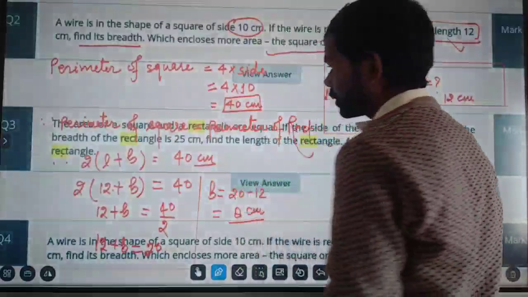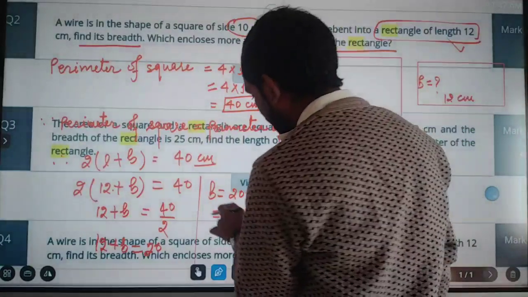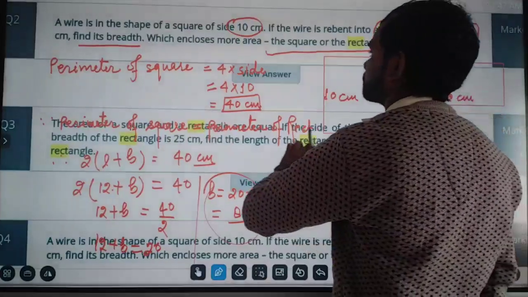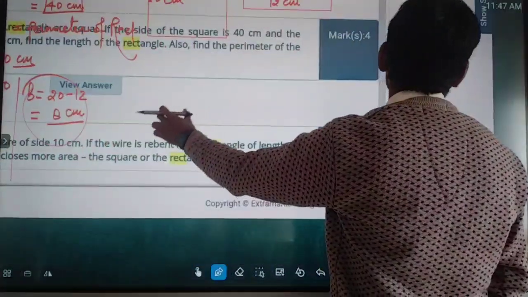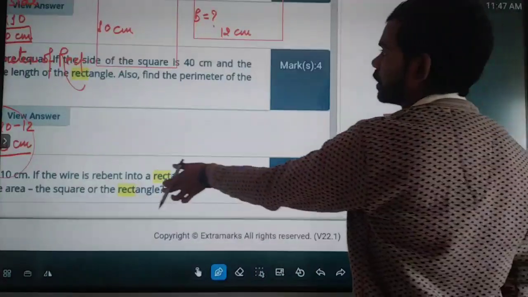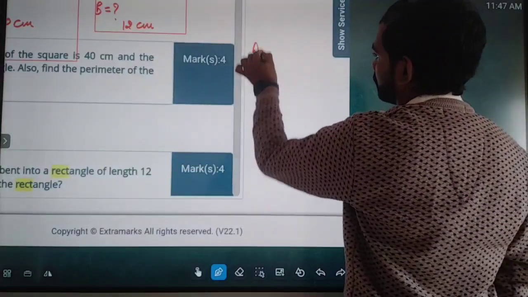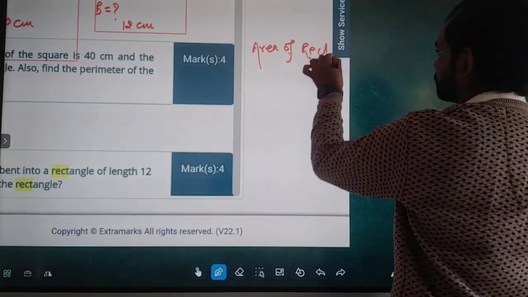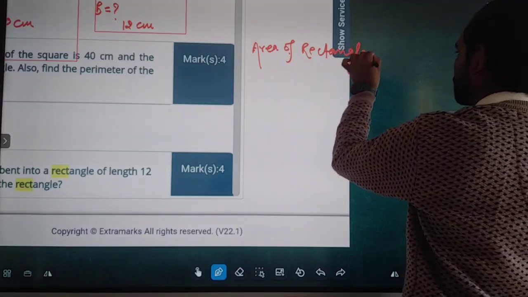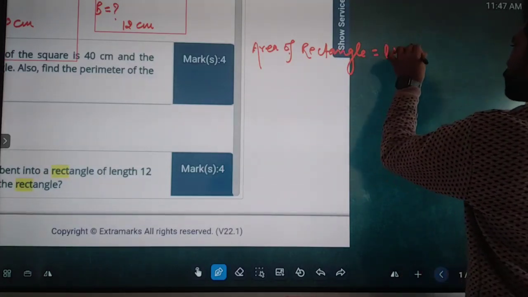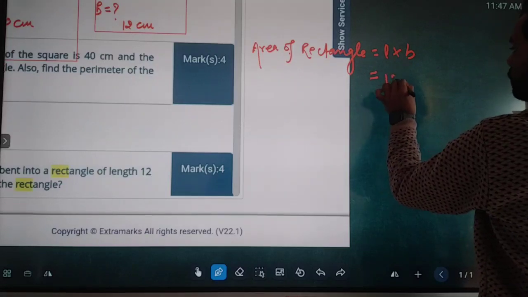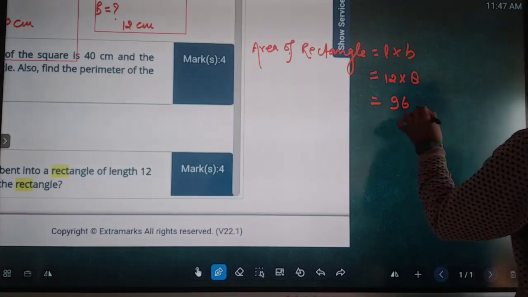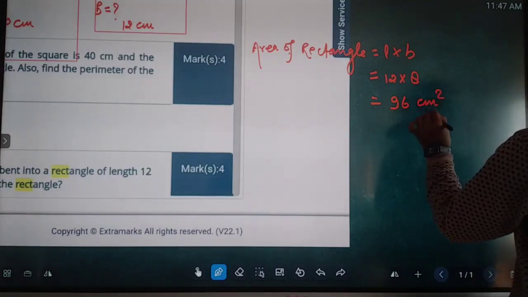After finding the breadth, we find the area of rectangle. Area of rectangle is equal to length into breadth. So the length is 12 and the breadth is 8, which is equal to 96 centimeter square.